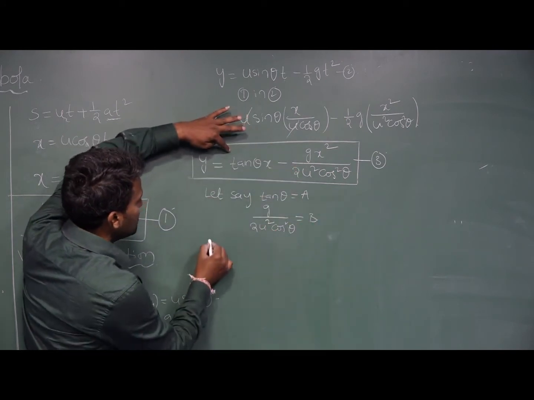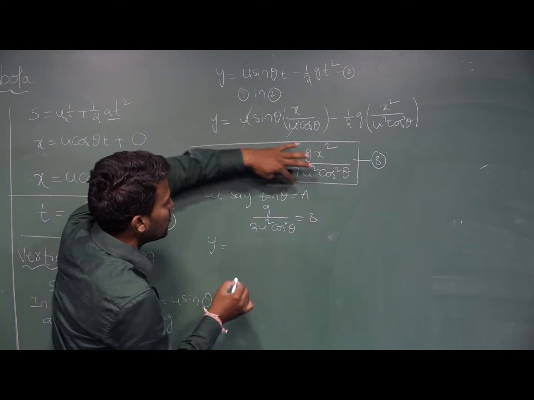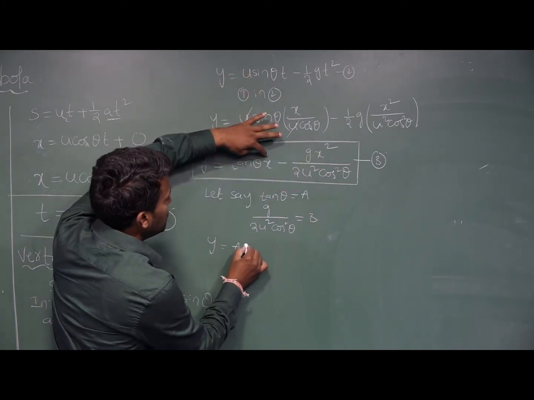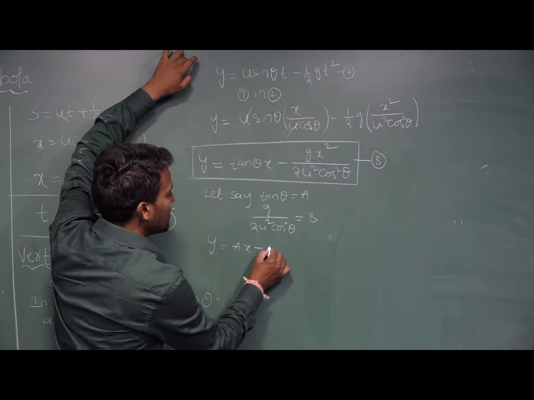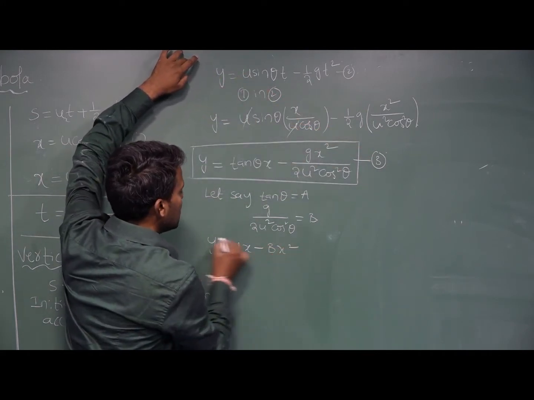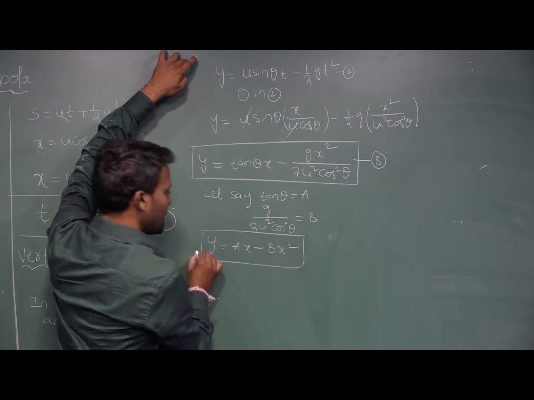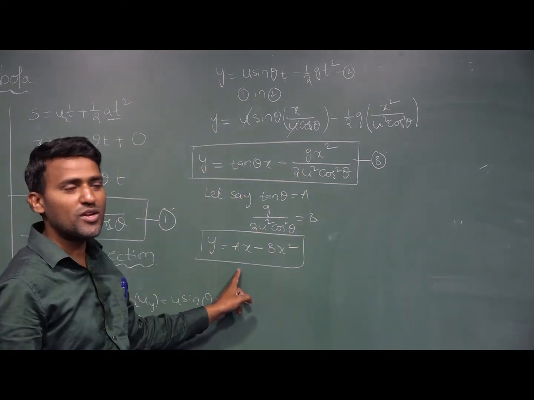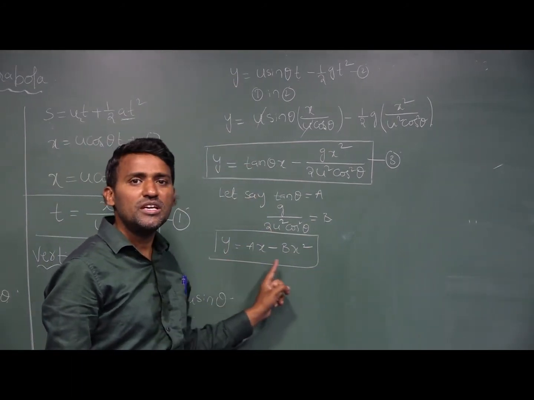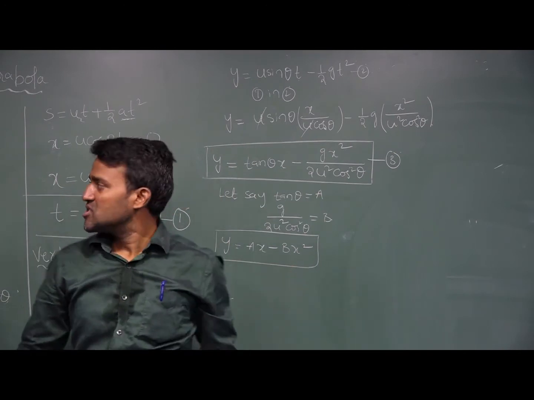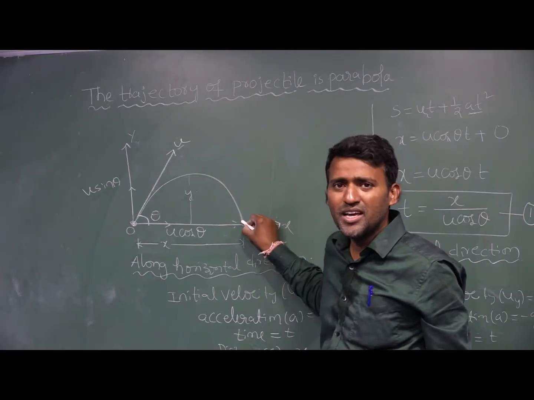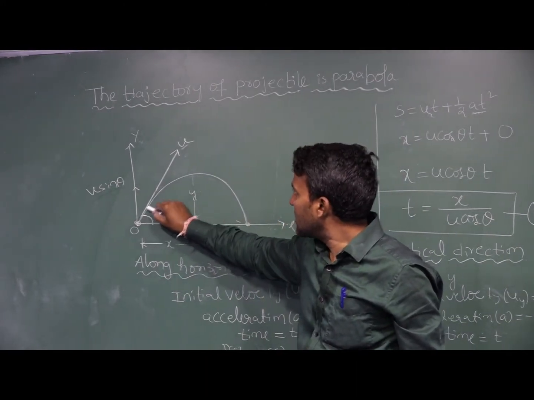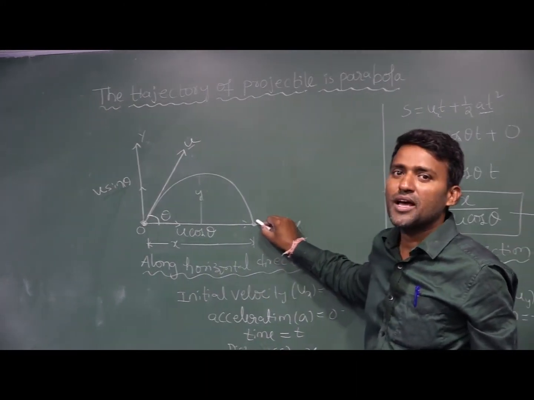At that moment, y = a x minus b x squared. This is the parabolic equation. Mathematically, it is the parabolic equation, y = ax minus bx squared. So the trajectory path of a projectile body is nothing but a parabola.